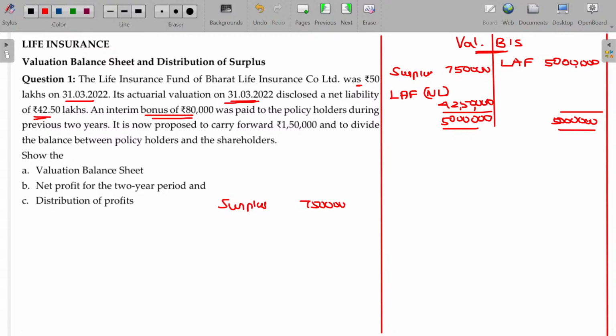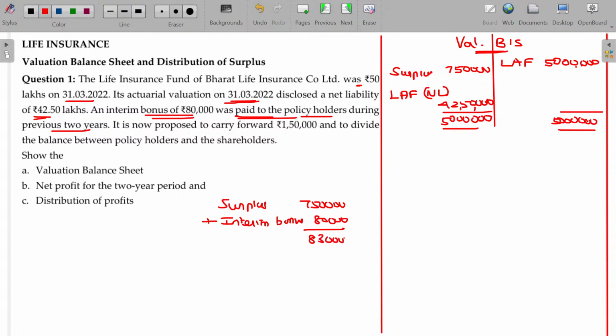An interim bonus 80,000 was already paid to the policyholders during the previous 2 years. Any premium payments, interim bonus paid during the 2 years itself should be added back to arrive what is the actual profit for the entire 2 years. This 7 lakhs 50,000 rupees is only after the subtraction of the interim bonus, so you have to add the interim bonus back. So add the interim bonus, ₹80,000, then final value being